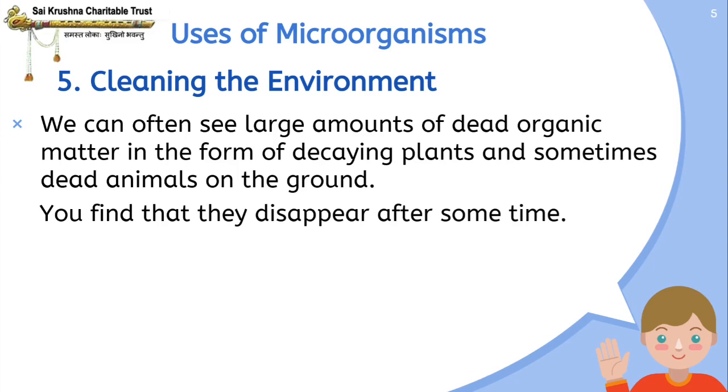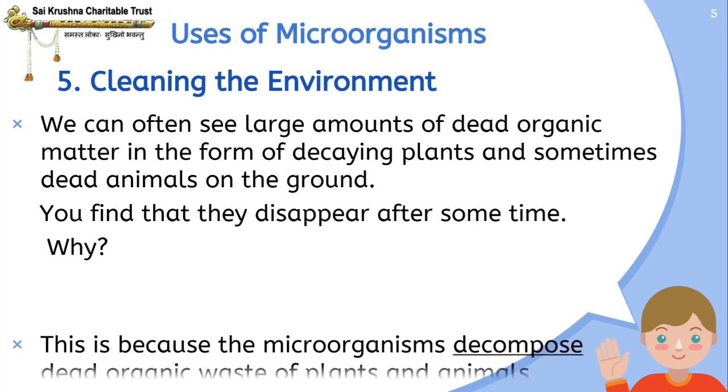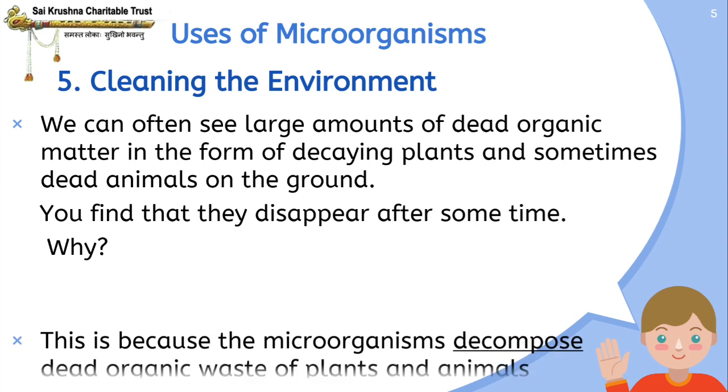Many times near your house, you would have seen lots of decaying dead plants or maybe even sometimes animals, and after few days when you go to the same place and see, you will notice that the dead plants and animals are completely gone. Why did this happen? This is because the microorganisms decompose dead organic waste of plants and animals, converting them into simple substances.